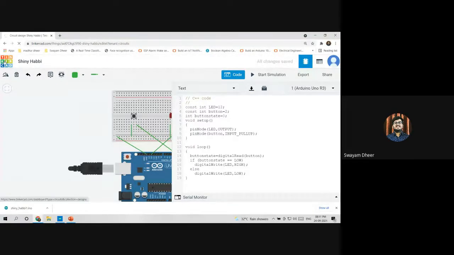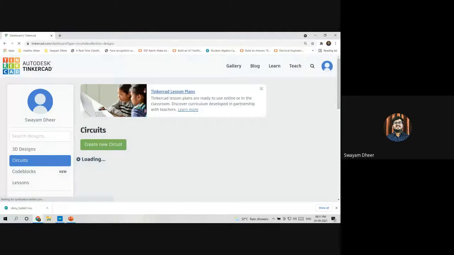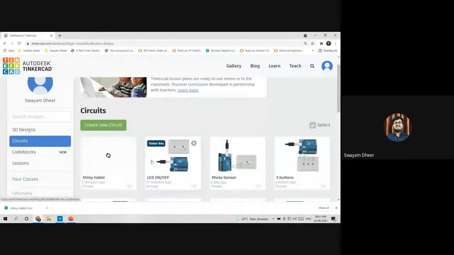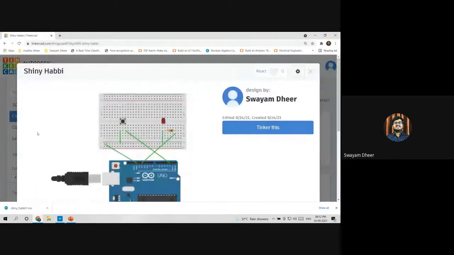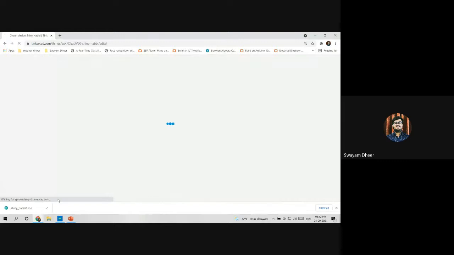If I have to see it again, click on the Tinkercad logo. It will take you back to your normal layout, right? Now you can see here the project which we have done right now. For me it's some strange name, but for you it would be something else. So now you click on that, and now you click on Tinker this. It will again take you to the circuit.